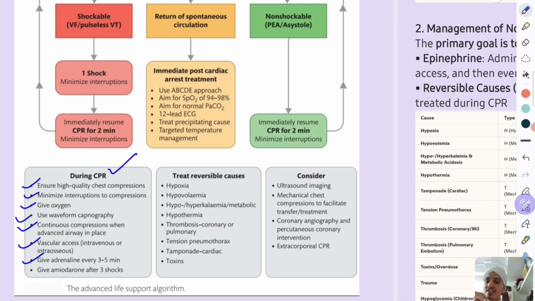Give adrenaline every 3 to 5 minutes, especially in non-shockable rhythm. And in shockable rhythm, epinephrine can be given after the failed second shock. Amiodarone after the third failed shock. Okay. Treat the reversible causes.